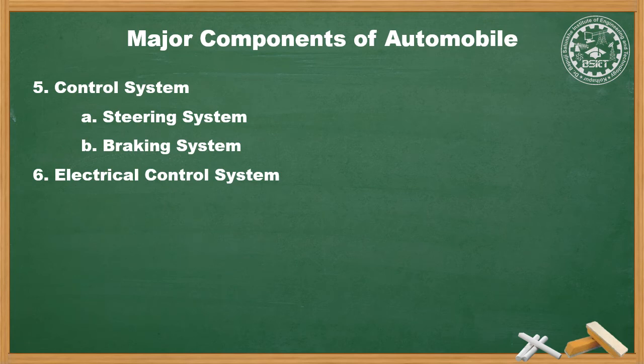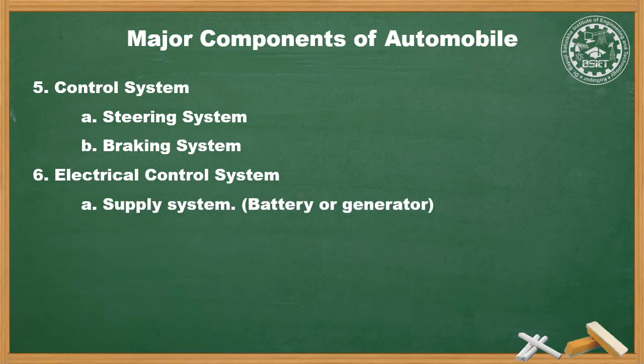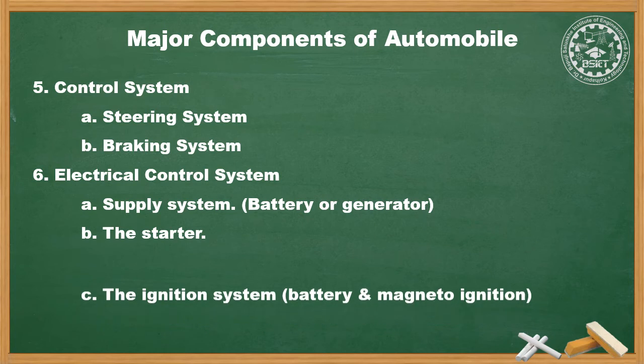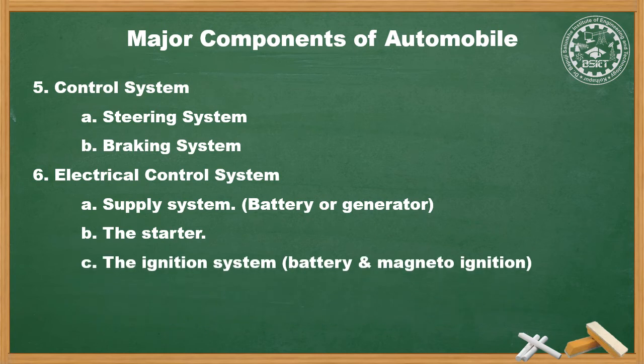Next is the electrical control system. The electrical control system basically consists of a supply system, that is, first the battery or generator and a dynamo. Second, the starter for starting the vehicle. Third, the ignition system, that is battery or magnetic ignition system. And last, the other ancillary devices or miscellaneous systems such as driving light, signaling light, reverse light, panel light, wiper, parking light, etc.